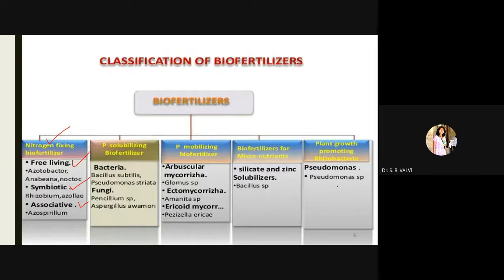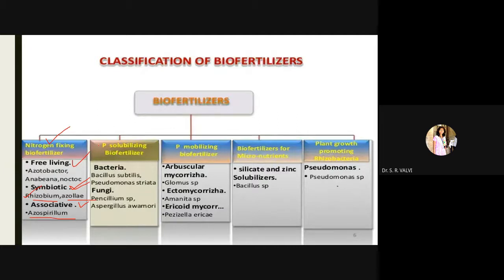Azotobacter, Anabaena, and Nostoc are free living microorganisms used to fix atmospheric nitrogen, whereas Rhizobium and Azolla are symbiotically associated: Rhizobium with the legume plant, and Azolla with the fern Azolla. Then associative, that is Azospirillum, which again fixes atmospheric nitrogen and is associated with the plants.